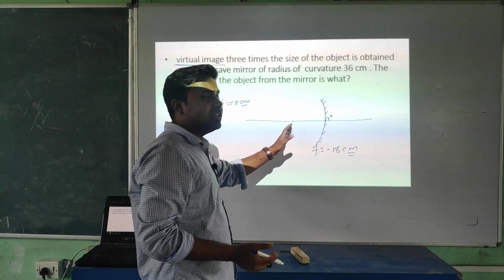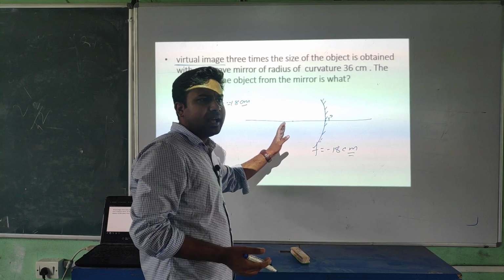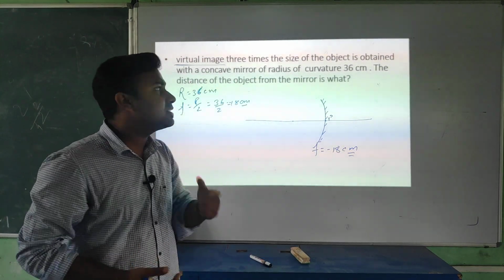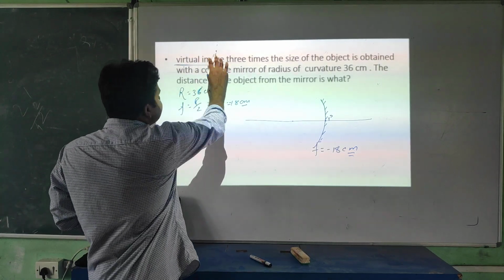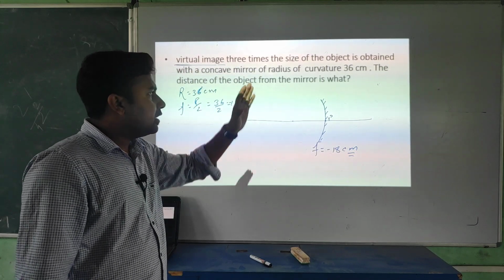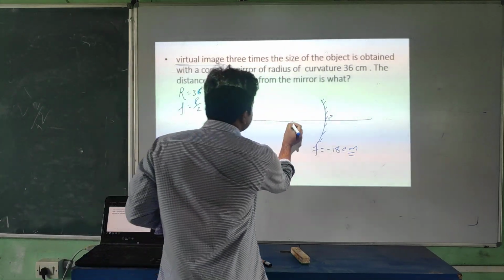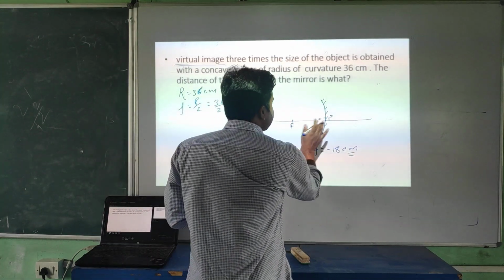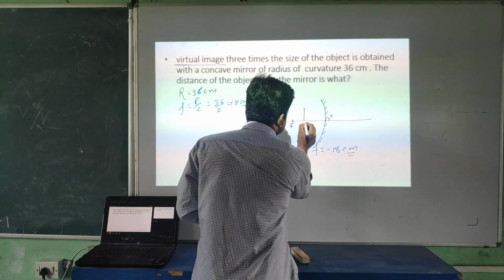When you place an object between the focus and the pole, the image formed is bigger in size, but that is virtual. Here it's written virtual image. In the concave mirror case, a virtual image forms if our object is placed between the focus and pole. Very good.